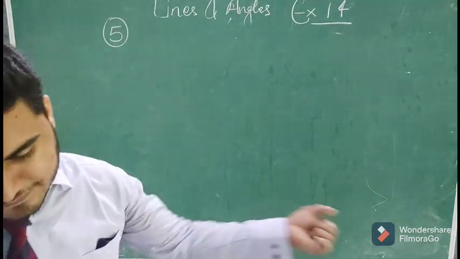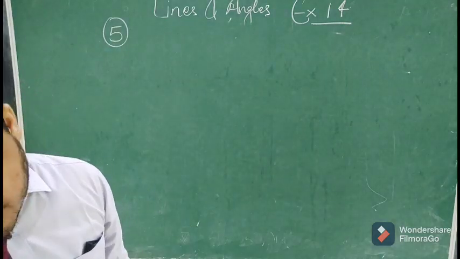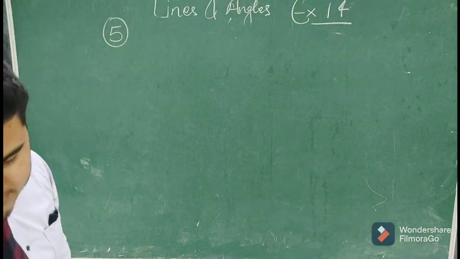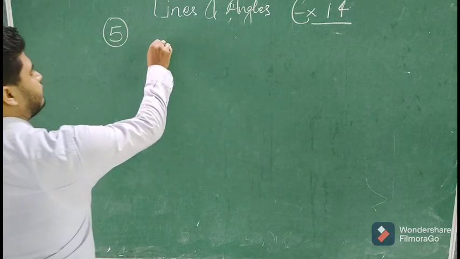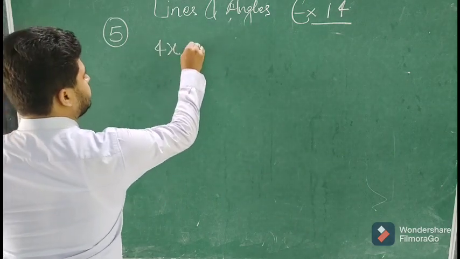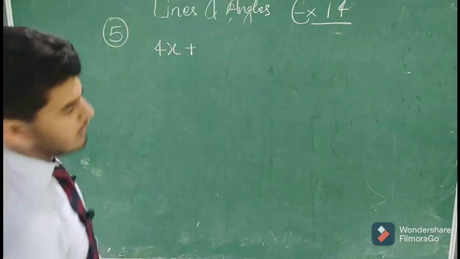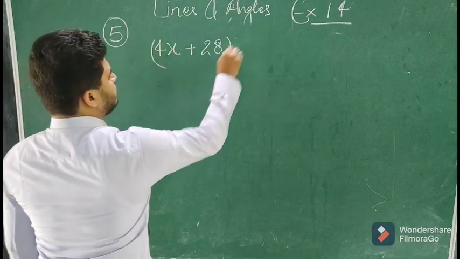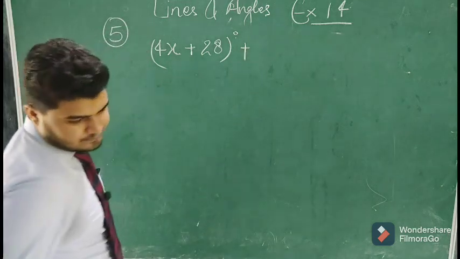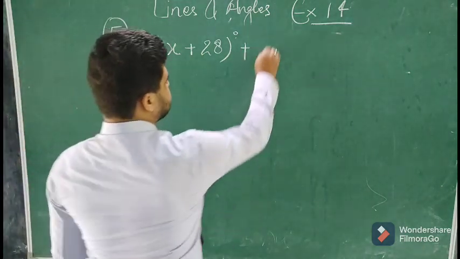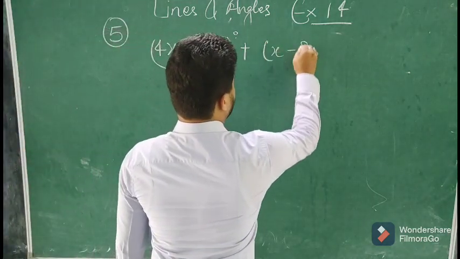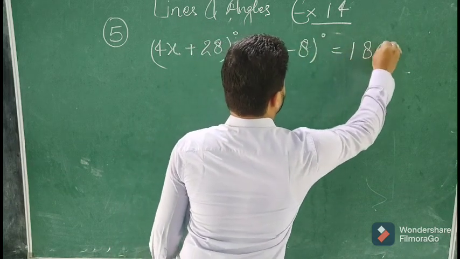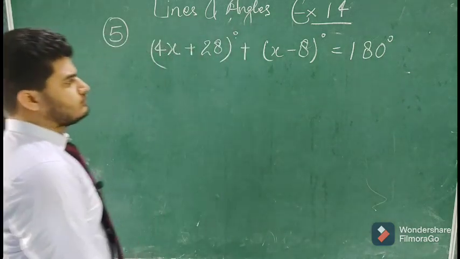See question number 5. It is saying in the first part, if 4x plus 28 and x minus 8 are supplementary angles, find x. So 4x plus 28 degrees plus x minus 8 degrees are supplementary, so their sum will be 180 degrees.